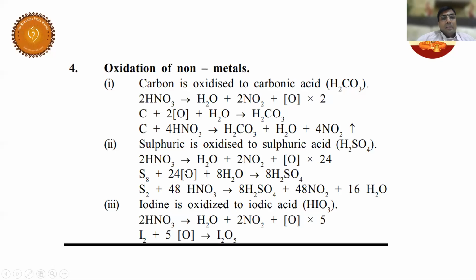So similarly, what is the first step here? HNO3 gets dissociated into H2O plus 2NO2 plus nascent oxygen. Now, sulfur is octatomic and it takes 24 nascent oxygens and water molecules to form H2SO4. And nascent oxygens get cancelled in the net equation, since it is unstable. I hope you understood. Similarly, iodine is converted into iodic acid. So may I know what is the formula for iodic acid, Rasagna?